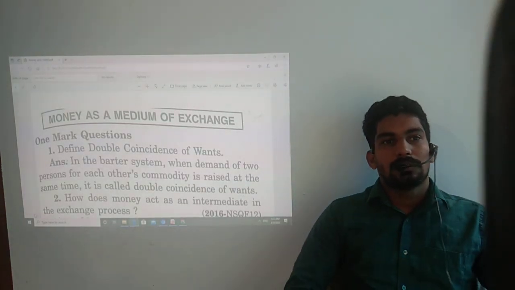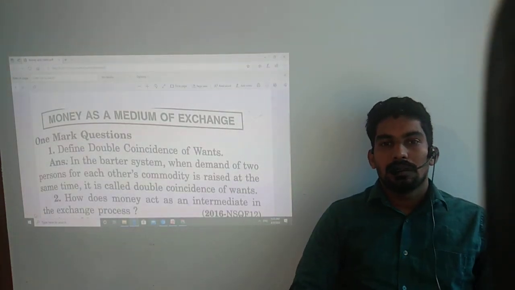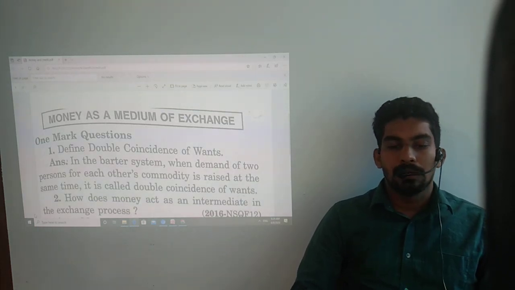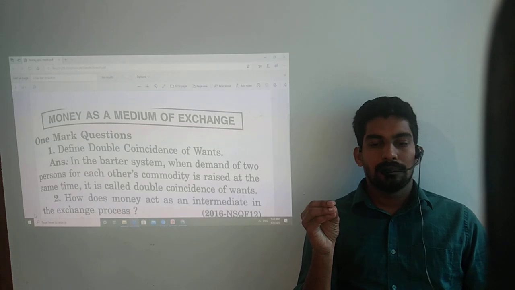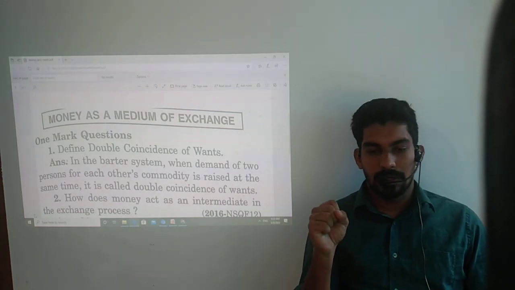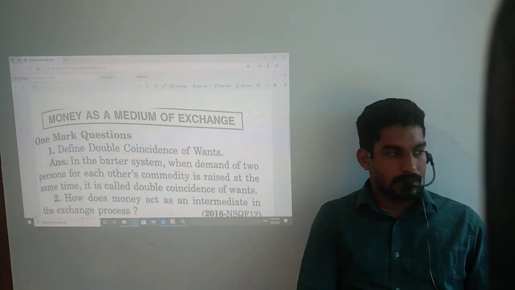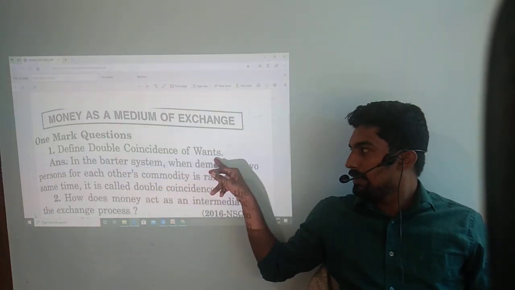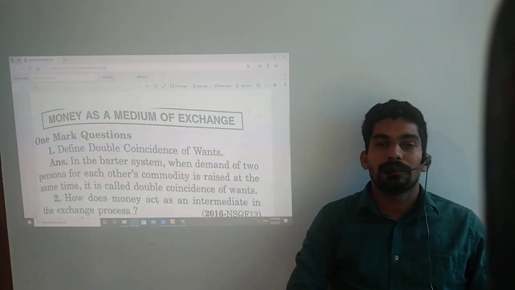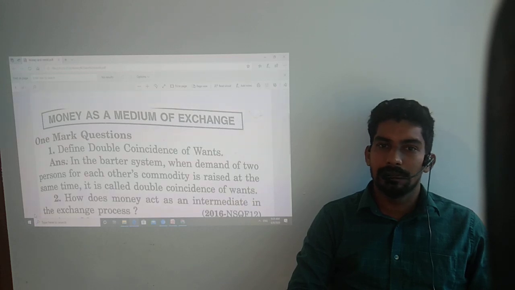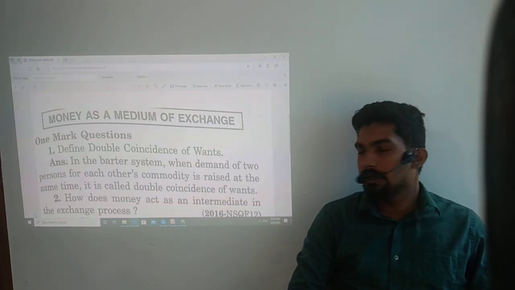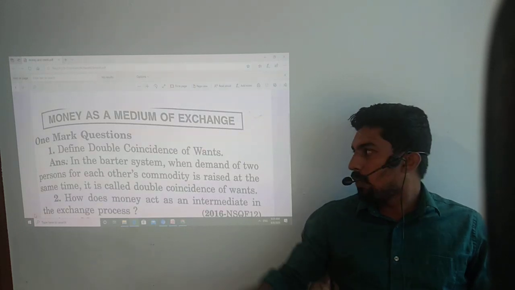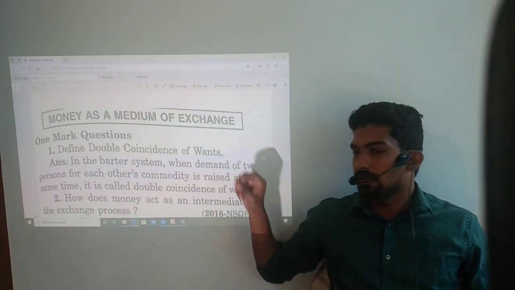Okay, dear students, now we can check some important questions from this part. First, we can check one word questions. First question, you can see on screen. Define double coincidence of wants. This question is many times repeated in the CBSE board examination as a 1 mark question. What is double coincidence of wants?